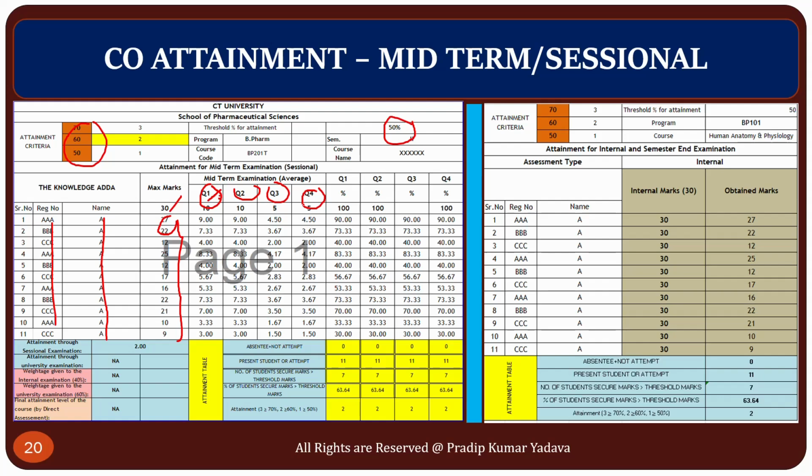Generally, I have taken a question paper where no CO was mentioned, which is why I have used question 1 to question 4. If COs are mentioned, you can use COs. Suppose someone scored 27, so that is divided into 9 each. I have taken an average; this is not the exact mark. If you have the exact marks, you can use them to calculate.